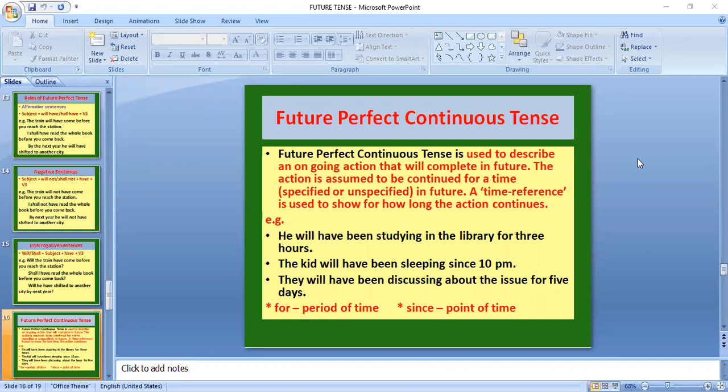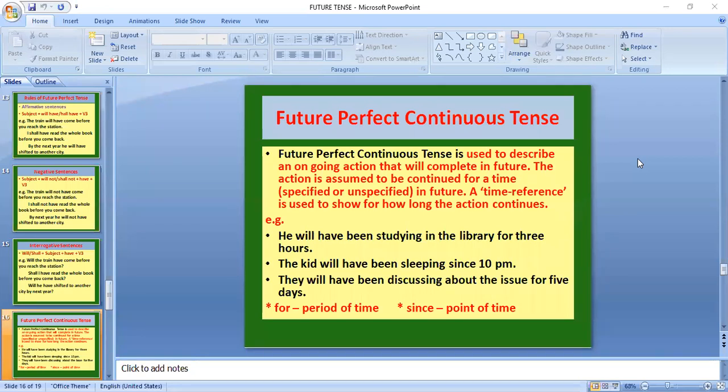For example, he will have been studying in the library for 3 hours. Means he is still studying and will complete his studying in 3 hours. That is, he will have been studying in the library for 3 hours. It refers to a particular time phrase of the future.